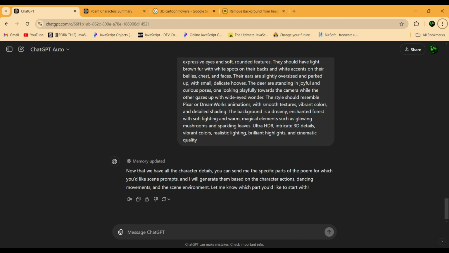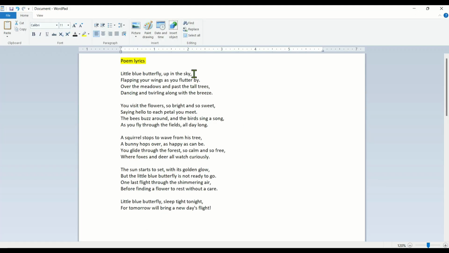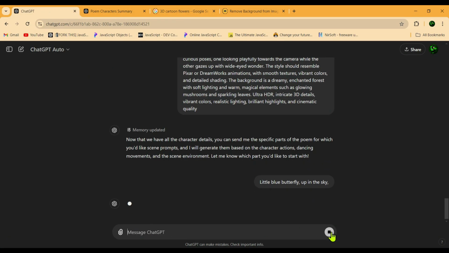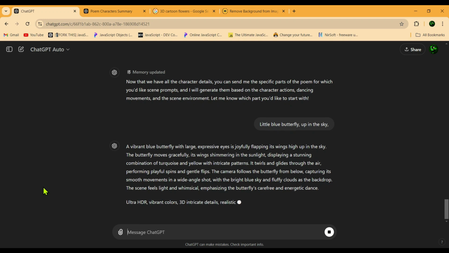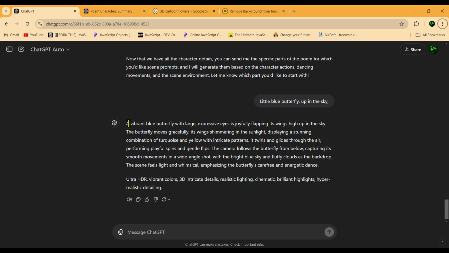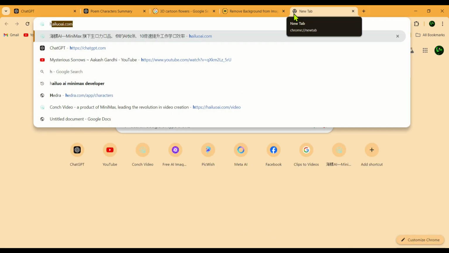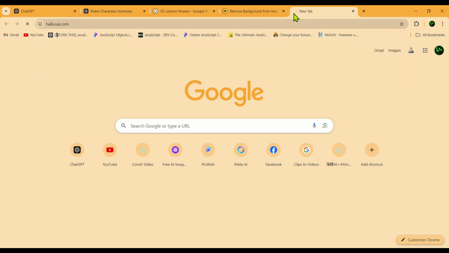Now, we will go to the lyrics of our generated poem, select the first line, and copy it. Then, we will come back to the first tab of ChatGPT and send those lyrics to it. ChatGPT will then generate a perfect prompt for us. This prompt will generate the perfect video that syncs with our poem's lyrics, and our main character, the butterfly, will remain consistent throughout the entire poem. To create the video, simply select the prompt, and copy it, then open a new tab. Head over to a site called hiloai.com, which will turn our prompt into a video.